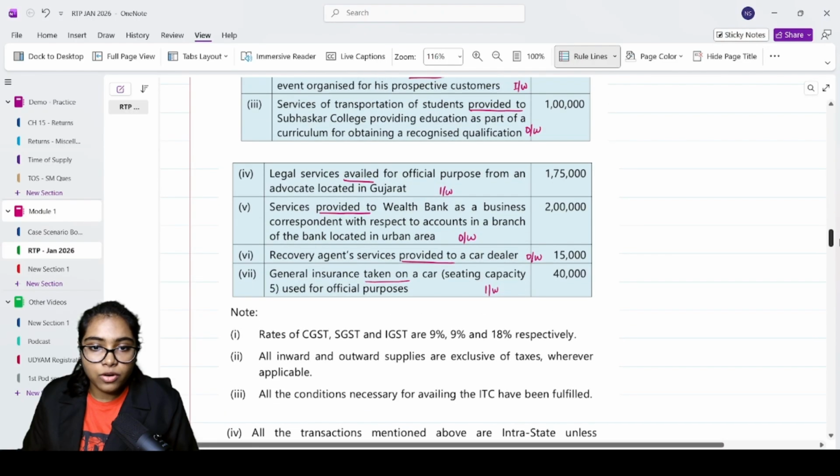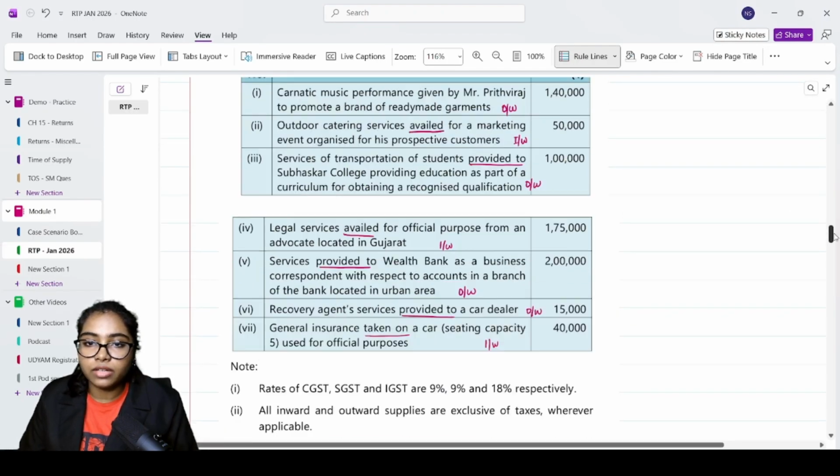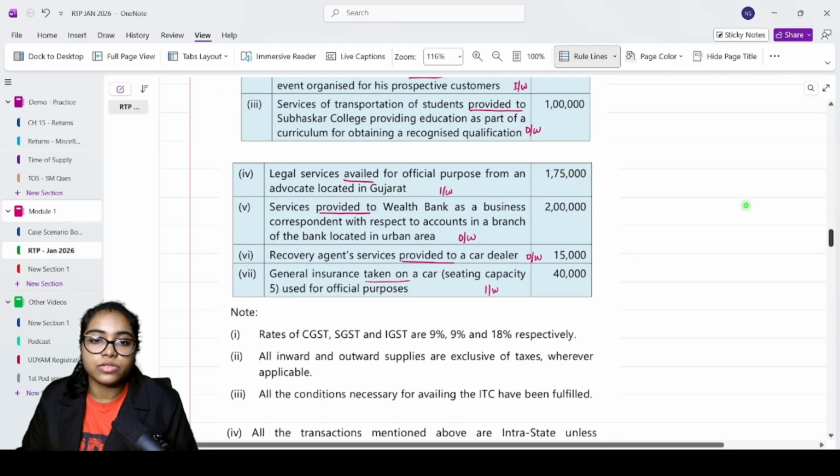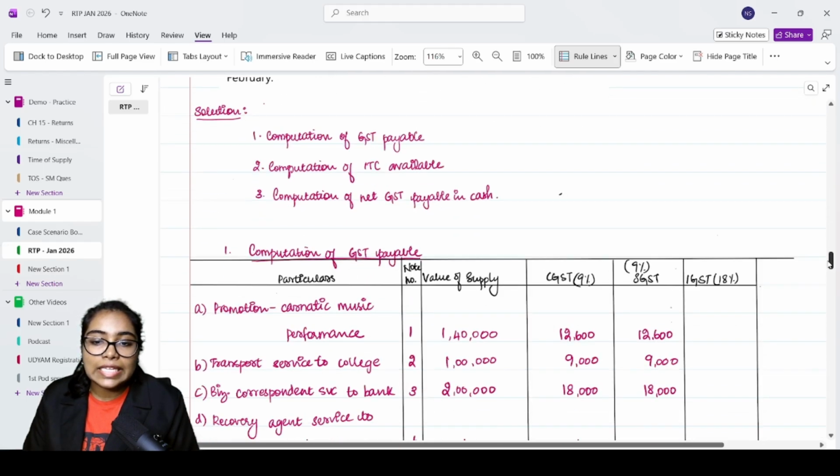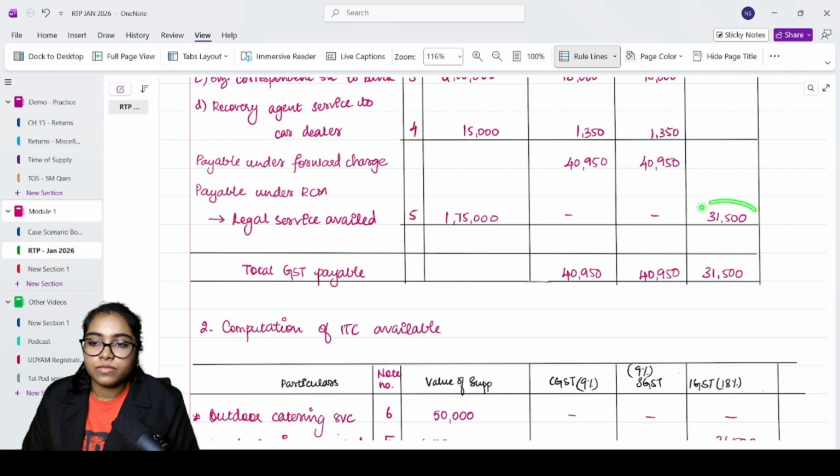Also, one important thing, this is in Gujarat. We are in Maharashtra. Correct? We are in Maharashtra. This is in Gujarat. So obviously, your location of supplier and the place of supply are different, so it will be interstate. And that is why 18% of 1,75,000.